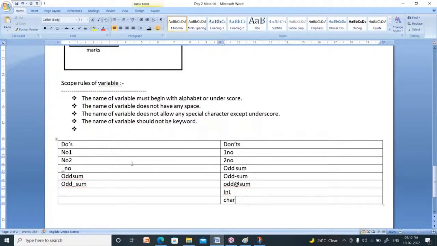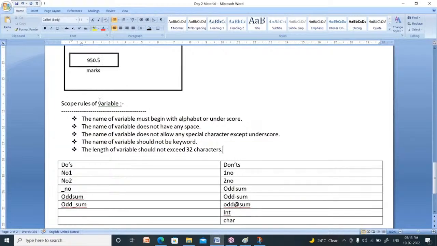The maximum length of the variable is 32. Up to 32 it is okay. If it exceeds 32 letters, then it is not okay. So what is the maximum length of the variable? The length of a variable should not exceed 32 characters. These are some scope rules of variables.